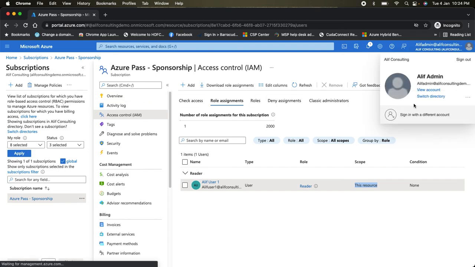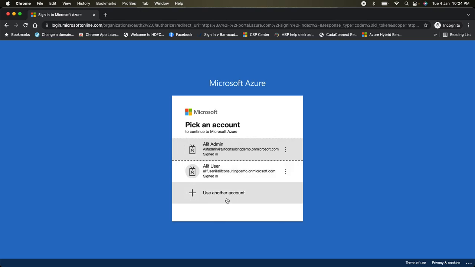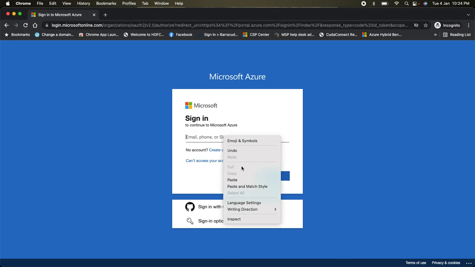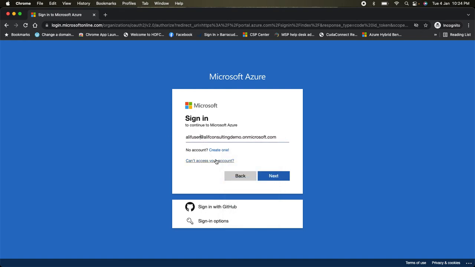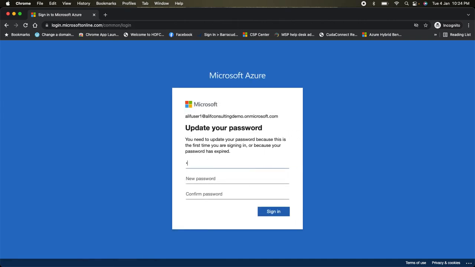Okay, so now I'm switching back to this Alif user one, and let's see what happened. Let me log in with another account. Okay, Alif user one, next. Let me enter the password. Okay, so it's asking me to reset the password, so let me reset it.